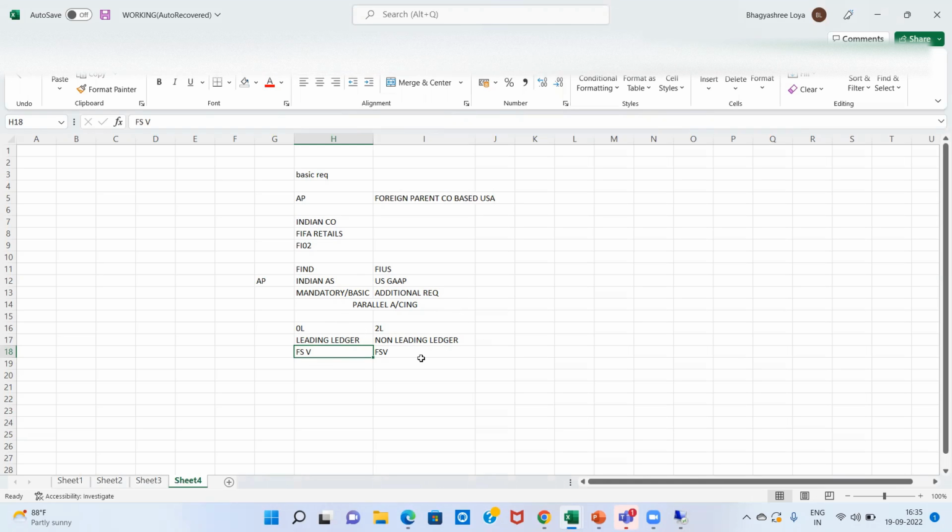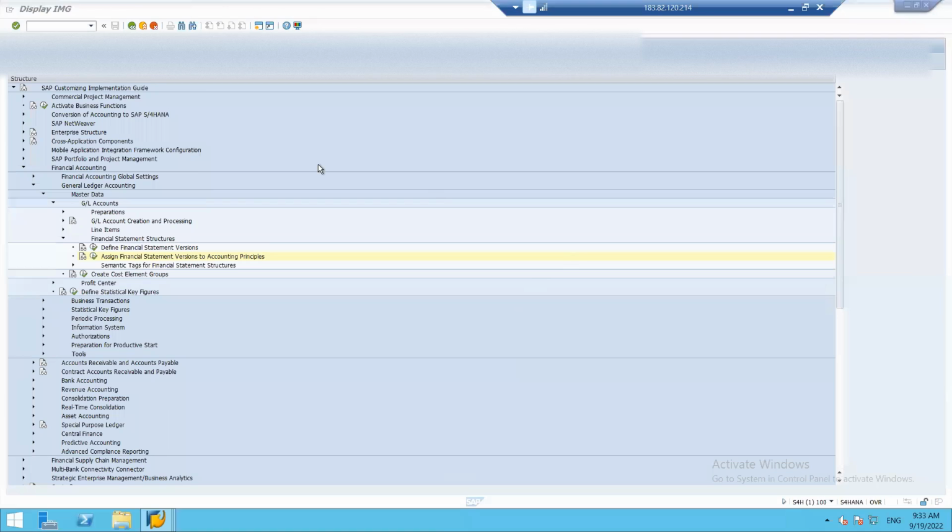We have to create a non-leading ledger, and then we need to assign the accounting principles to both our ledgers, leading and non-leading ledger. And then we learned maintaining accounting principles.